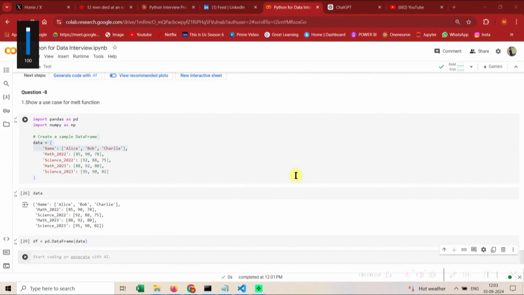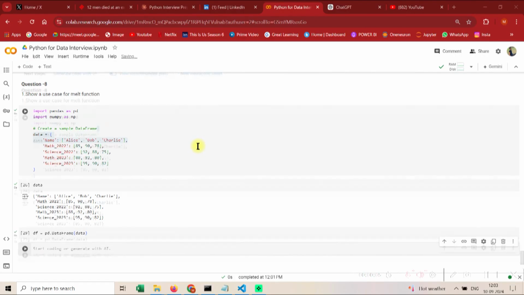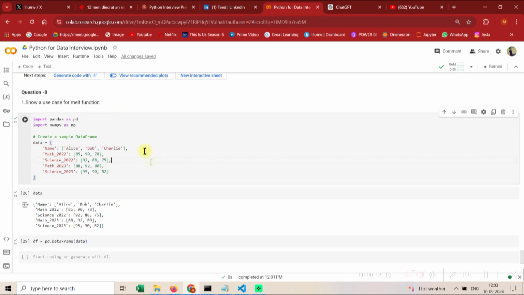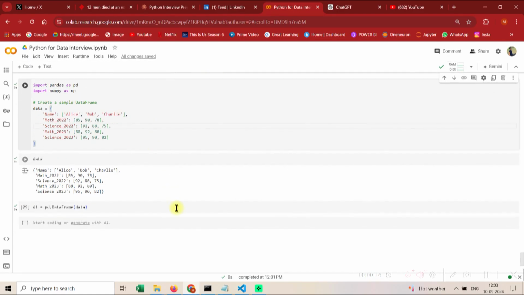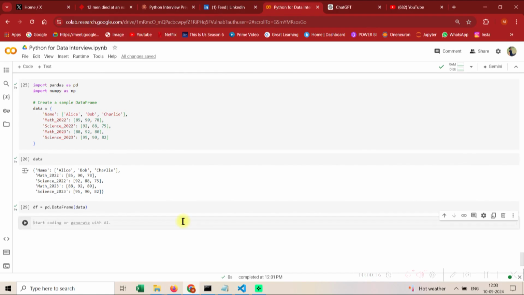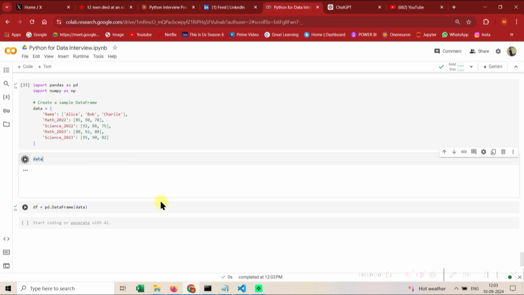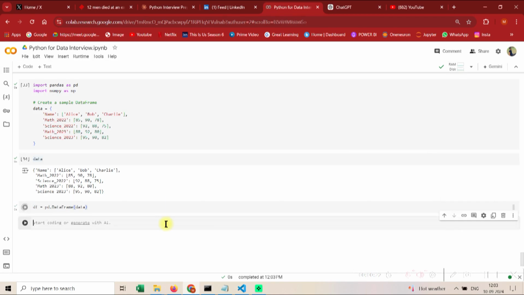Hi guys, so welcome to question 8. On question 8 you will have one homework as well. For the first thing, you need to explain to the recruiter the use case of the melt function, and guys, trust me, this is widely used in the industry. So let's rerun these cells and I'll explain why it is used. So guys, see, this is important.